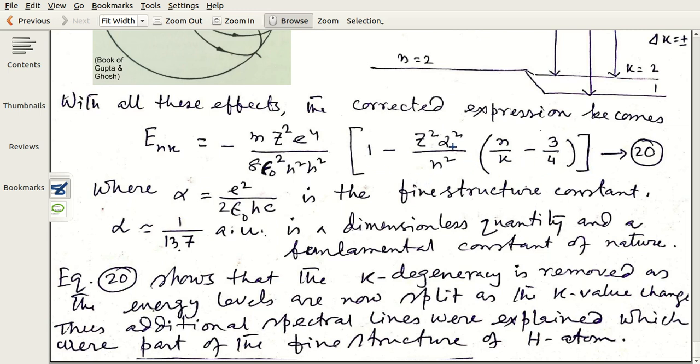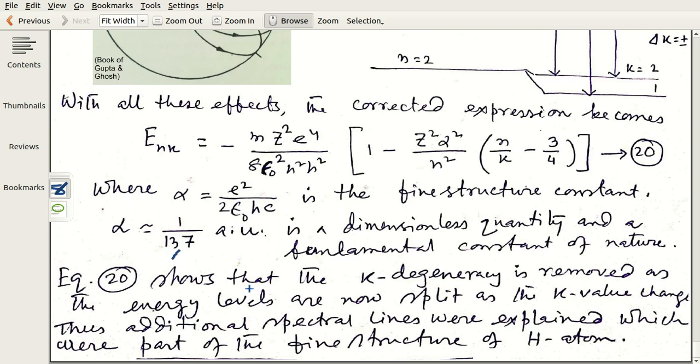And here another constant comes, alpha, equal to e square by 2 epsilon 0 hc. It is a fundamental constant known as the fine structure constant. In atomic units, alpha is 1 by 137. Don't treat this as a decimal point, it is just some mark of the pen.